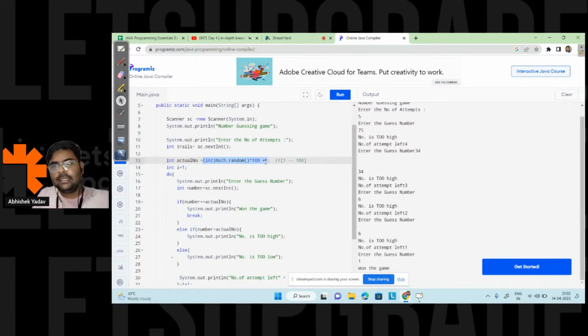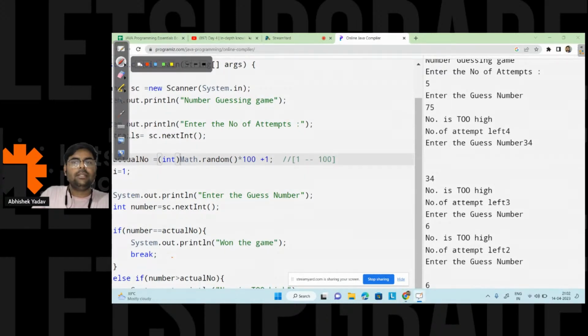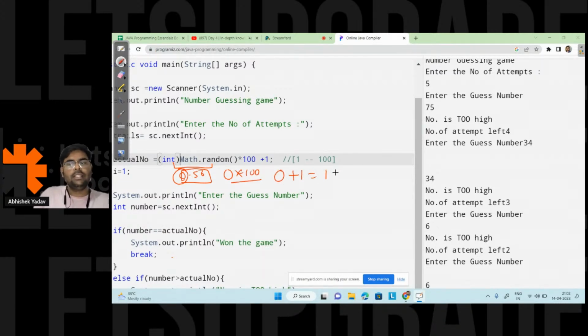Correct, correct. At this line, I am missing the bracket here, right? What I am doing right now is, first I am taking the integer part. So if it is 0 point something, the integer part is 0. 0 into 100 will give me 0, plus 1 will give me 1. So each time I will get 1, right?